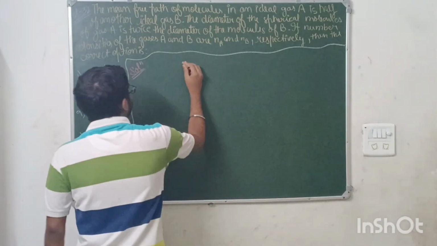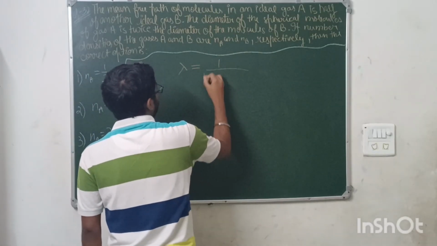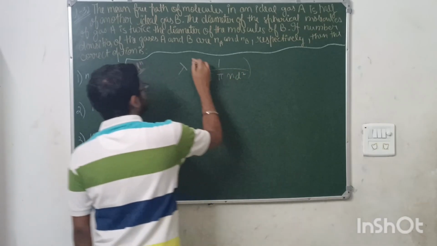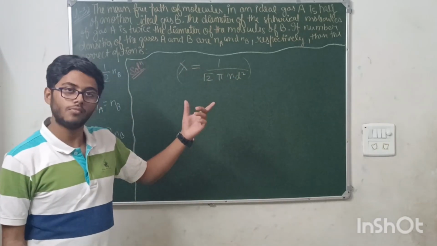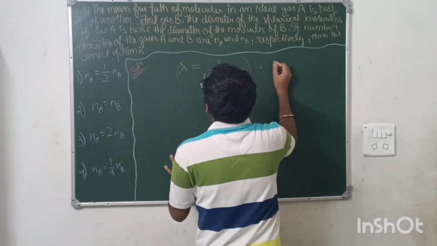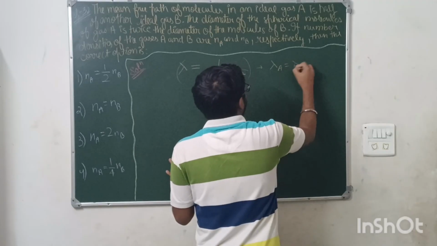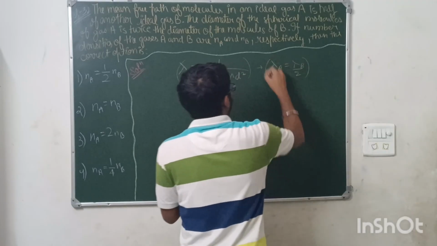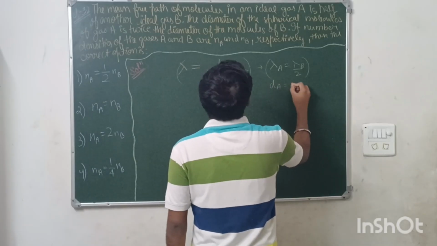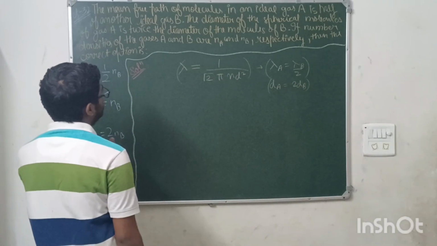Simple, you know the mean free path formula. Lambda is 1 upon root 2 pi n into d square. This is the general relation for lambda. Clear? Now see, it is given that the mean free path of A is lambda of B by 2, and the diameter of A is 2 times the diameter of B.